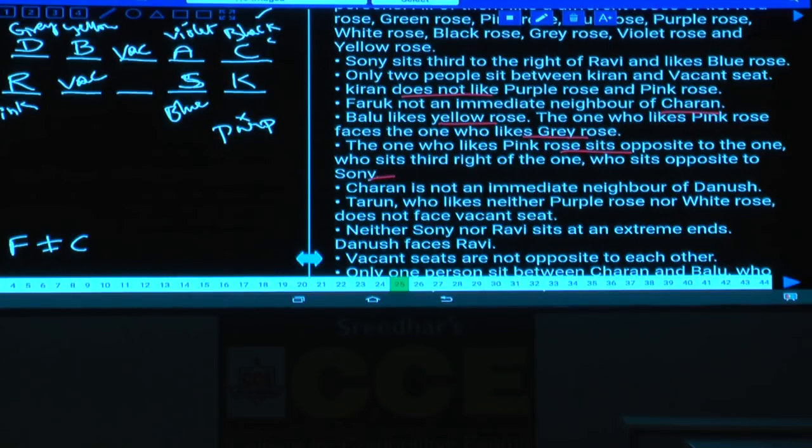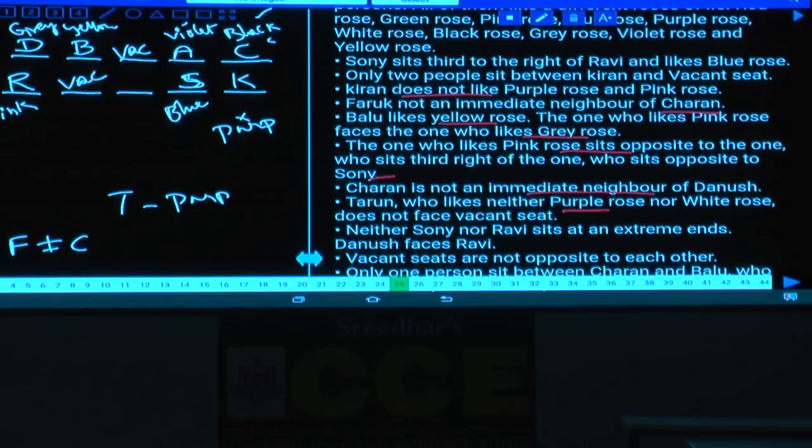Then coming to this one. Charan is not an immediate neighbor of Dhanush. Tarun likes neither purple nor white, and does not face a vacant seat. Tarun cannot be here, hence Tarun must be here. As Tarun is here, Tarun does not like purple or white.